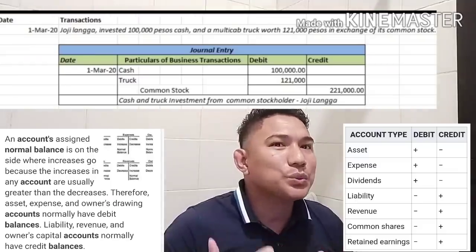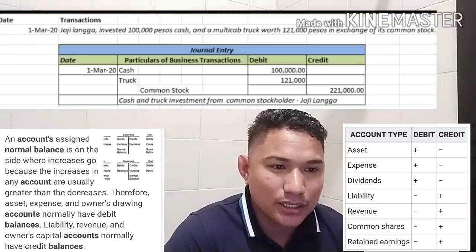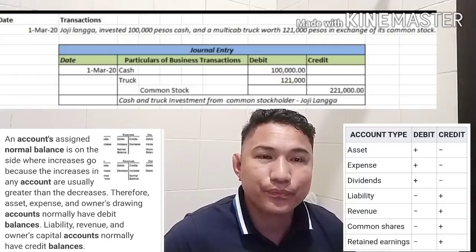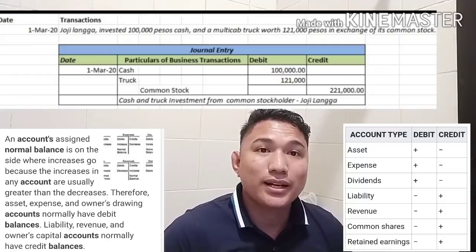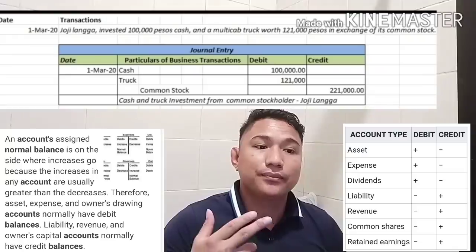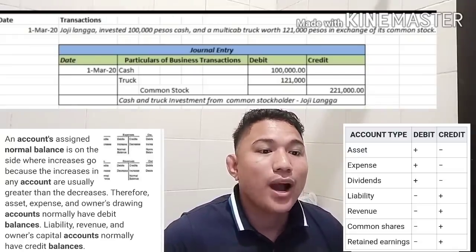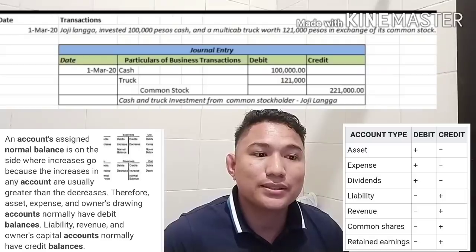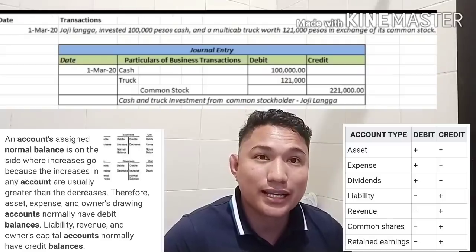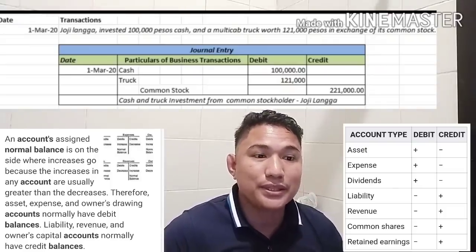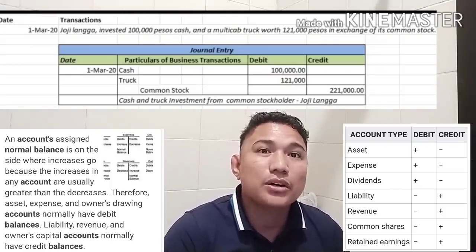Okay, what account are we going to use in the credit side? What is the reason behind that we received this 100,000 and 121,000? I received this 121,000 and 100,000 cash because of the capital investment or equity investment by a common stockholder.